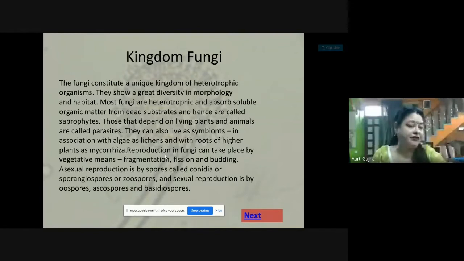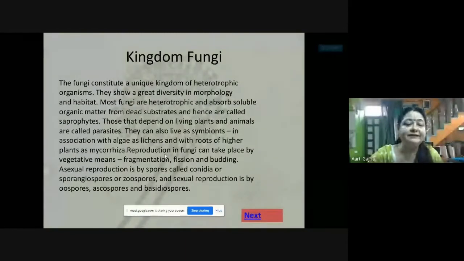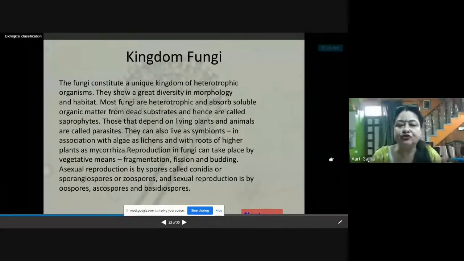So we can say that there are three types of mode of nutrition in fungus. They all are heterotrophic. So no fungus is autotrophic. But in heterotrophic also, some of them are saprophytic, some of them are parasitic, and some of them are in a symbiotic relationship with the algae or with the roots of the higher plants. So these are the modes of nutrition in fungus.